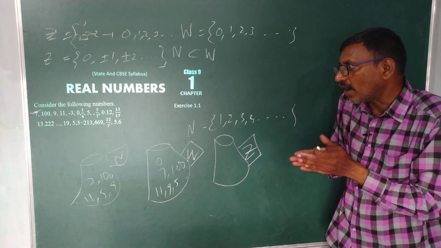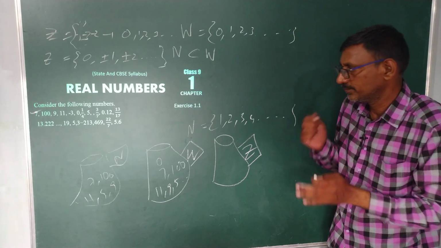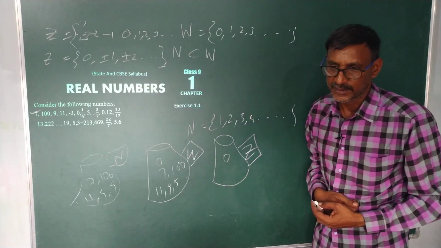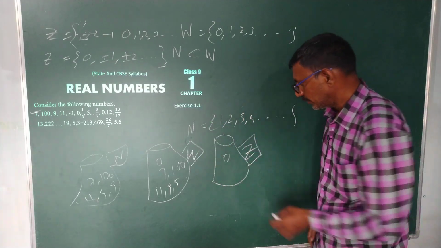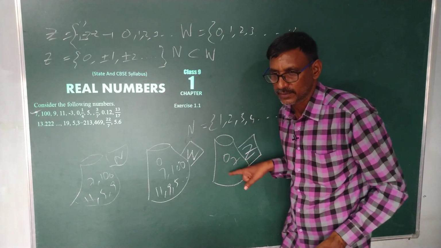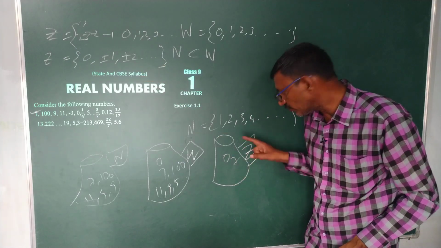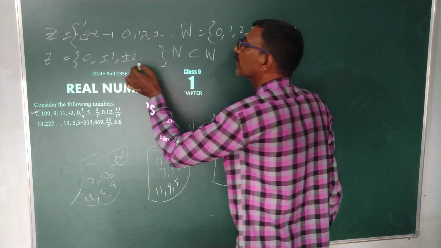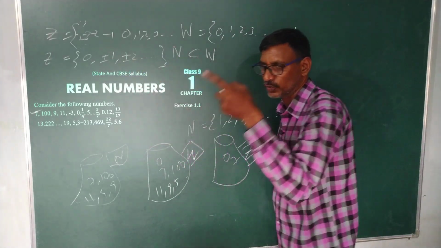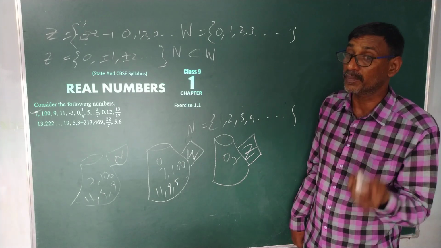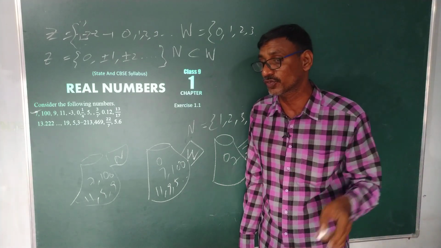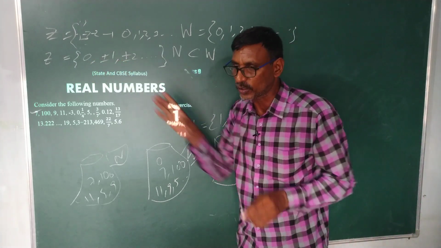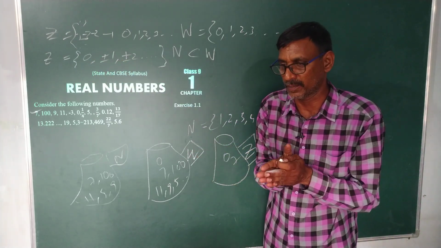Now we will count all negative integers also. 0 comes under integers. 7 comes under integers. Why? Because those are all positive integers. These are called plus 1, plus 2, plus 3 and so on, positive integers. Minus 1, minus 2, minus 3, minus 4 and so on are negative integers. And 0 is neutral. There is no plus and there is no minus.